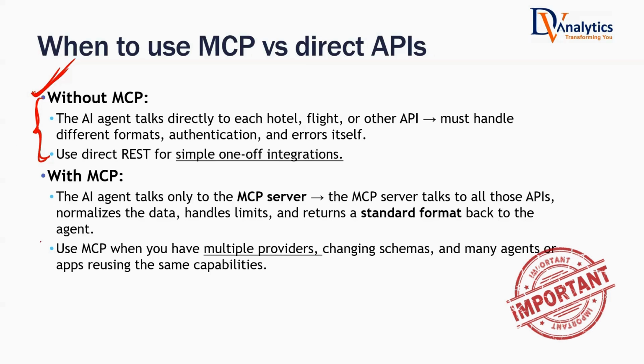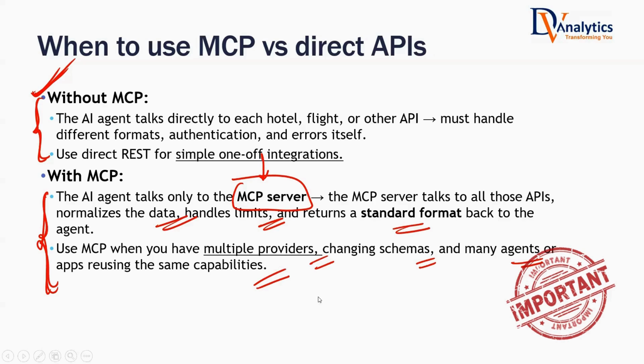So with MCP, the AI agent talks only to the MCP server. The MCP server talks to all those APIs, normalizes the data, handles the limits, and returns the standard format back to the agent. It makes the agent's job easy, and multiple agents can interact with the MCP server. Use an MCP server when you have multiple providers, changing schemas, and many agents or apps using the same capabilities. In that case, you go with MCP. So we will learn MCP, then you decide: if you are building a very complex agentic AI system, go with MCP. If you're building a simple agent, you may not need MCP.